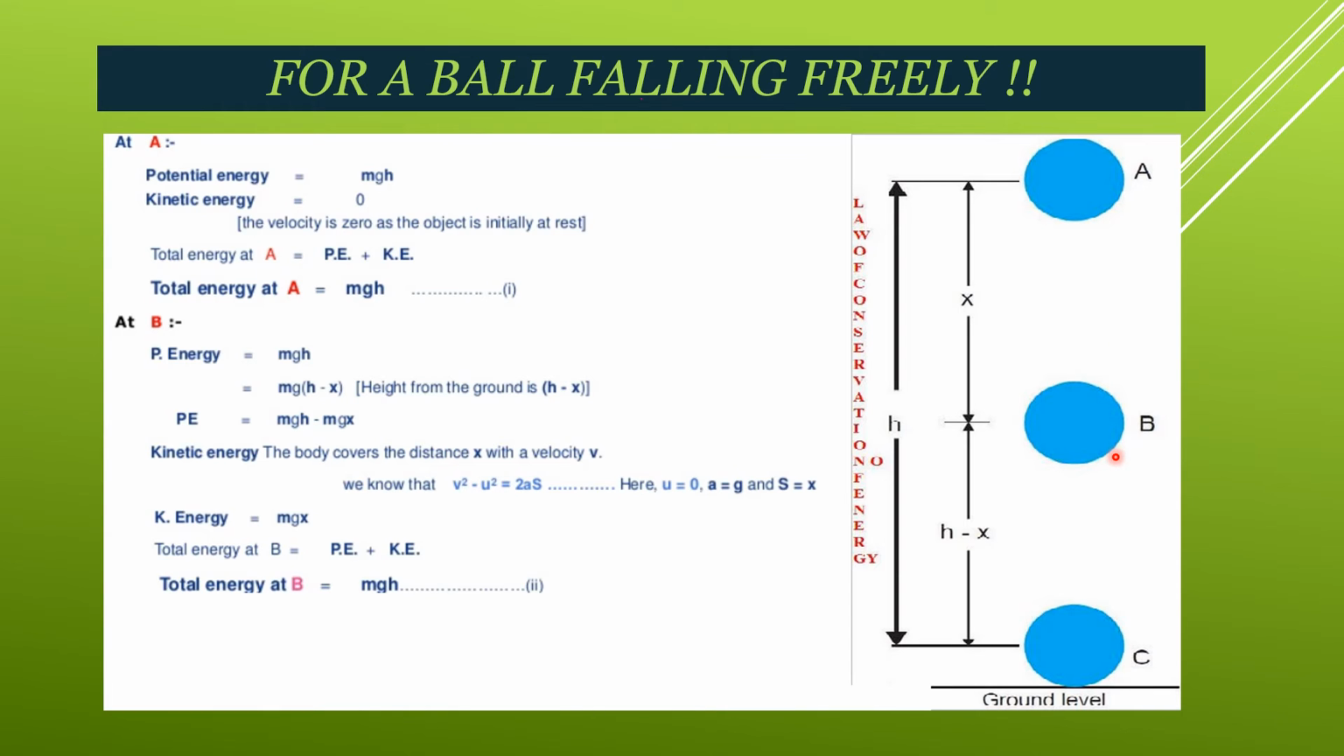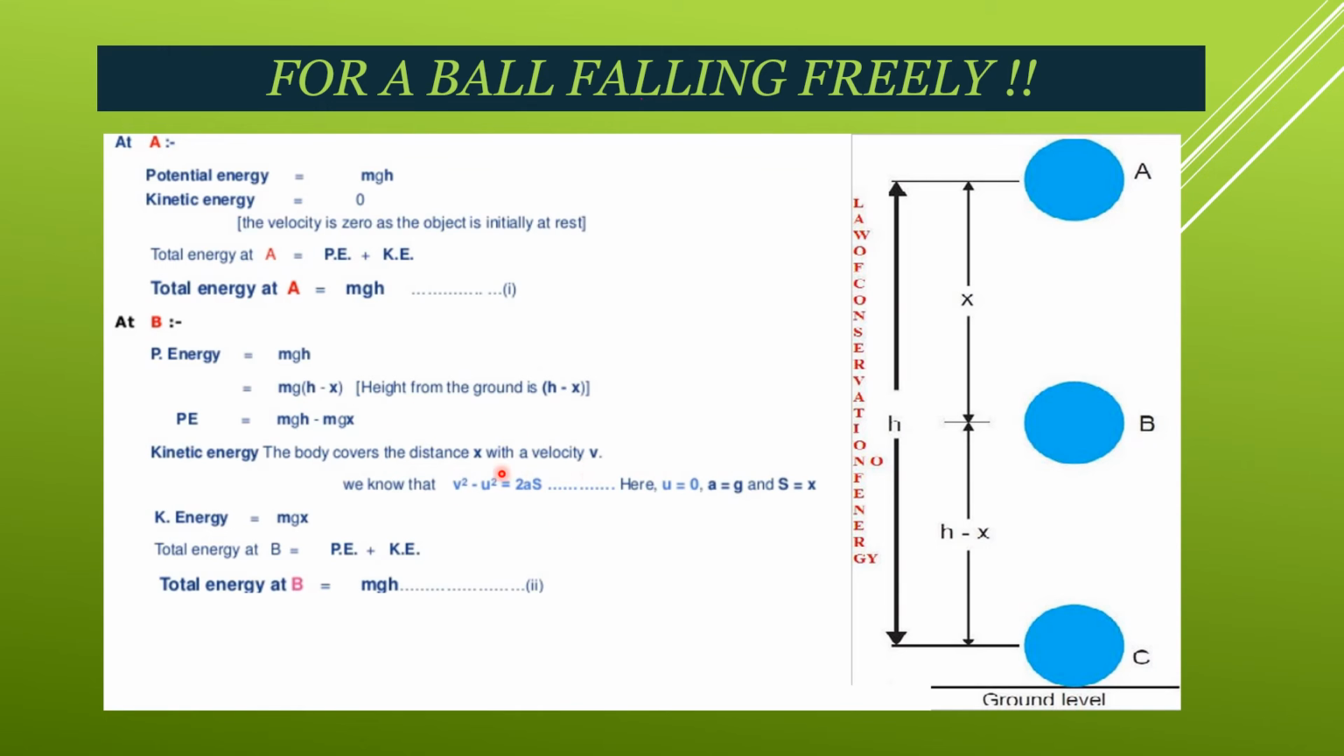That means the total height is h, and it covers x distance, and the remaining distance is h minus x, as you can see in the diagram. So we'll put the value in place of h, that is h minus x, right? Then we cross multiply it. The statement comes out to be potential energy is equal to mgh minus mgx.